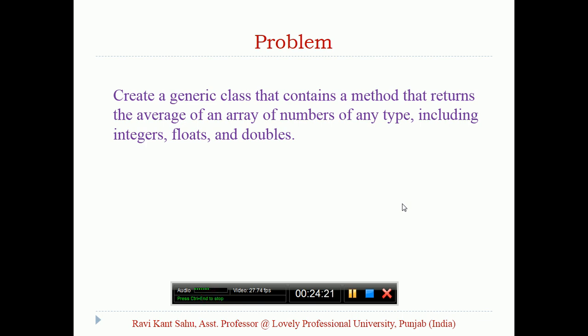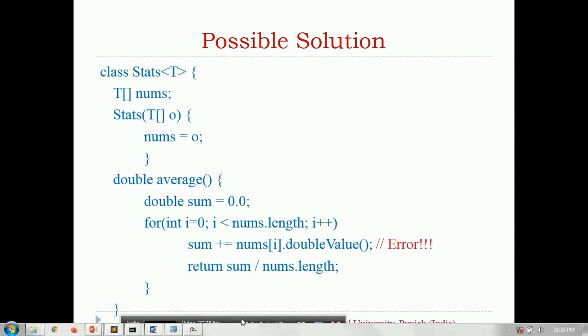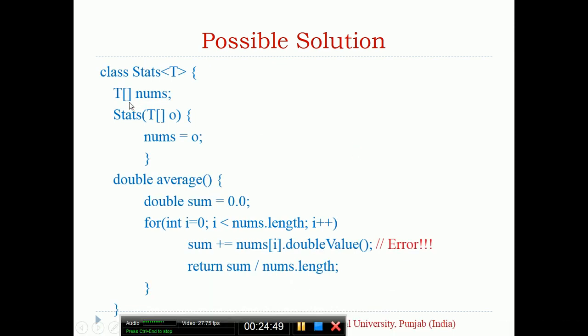I'm repeating the question. Create a generic class that contains a method that returns the average of an array of numbers of any type, including integer, float, and double. Means you have to create a method that can return the average of any number of any type. So I will write a very possible solution. Here I have created a class Stat that is of type T. I created a type T array. The name of the array is nums, and whatever you pass as an object, with the help of the constructor of the class, I will give the values to the nums.